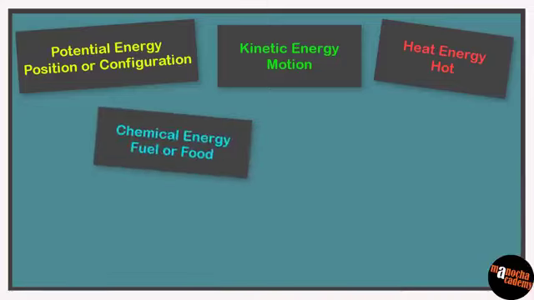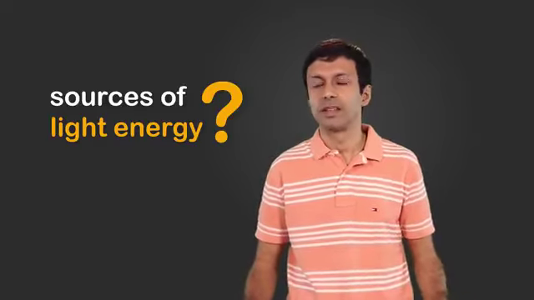Now let's pin chemical energy on our concept board. Chemical energy is linked to fuel or food. Light energy. What are sources of light energy? The sun, bulbs, LED lights, candles, these all give out light energy. Light energy helps us to see the world around us. If there was no light, then our discussion would look something like this. Now we don't want that, right? Lights on.